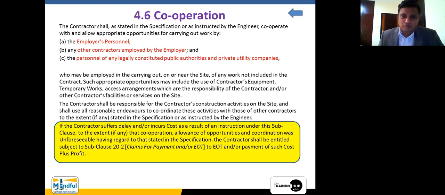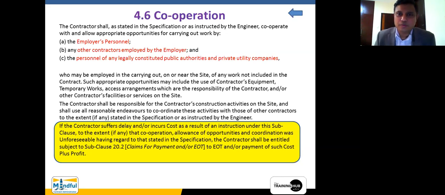Now, for example, in the context of Oman, there are some ministers who may be going to the site to visit things. Maybe the minister does not like the color of a particular room, and he outrightly says, no, I don't like this color, change this color to a different color. But it does not necessarily mean that the contractor has to do it as per the contract. Irrespective of the position of the person who is visiting, authority has been given to a particular person, which is called the engineer, who has been authorized by the employer as the official contract administrator who can give an instruction. Therefore, an instruction is normally issued by the engineer.